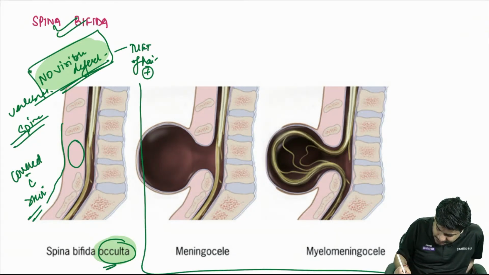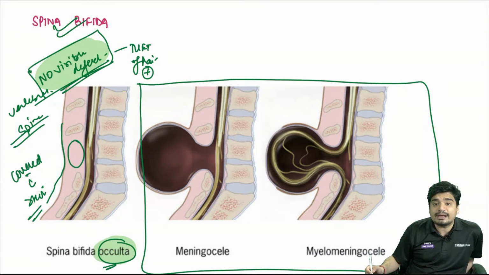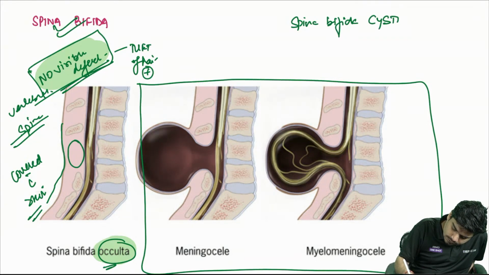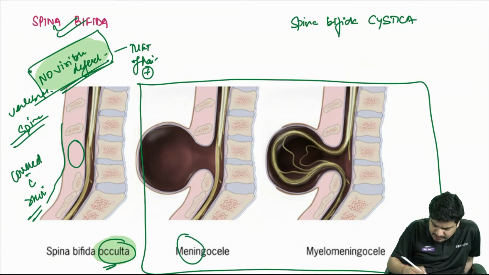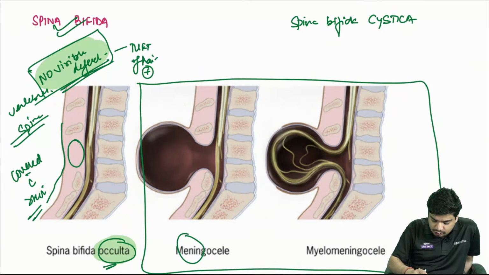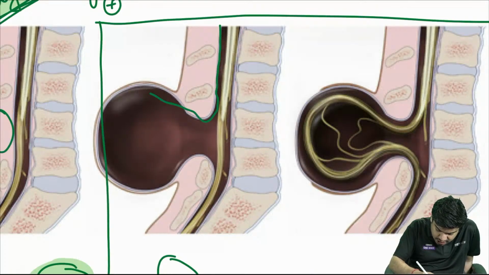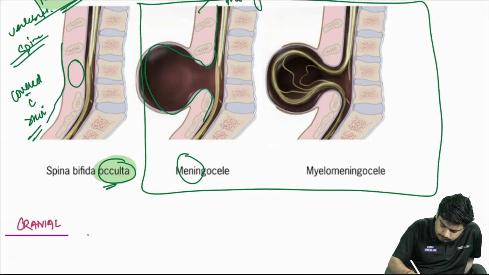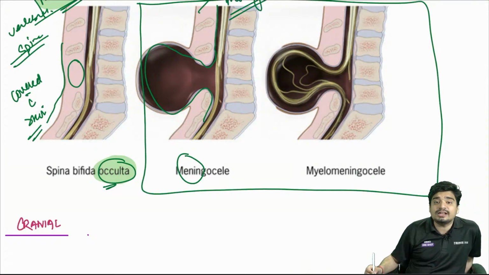Now these two together, meningocele and myelomeningocele, are called spina bifida cystica. First is meningocele. In meningocele, only the meningeal covering comes out.